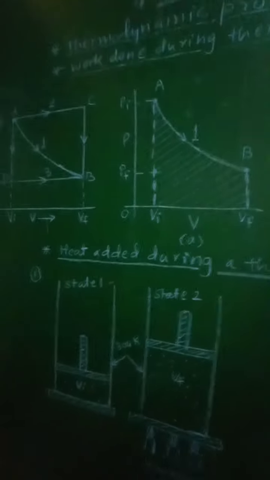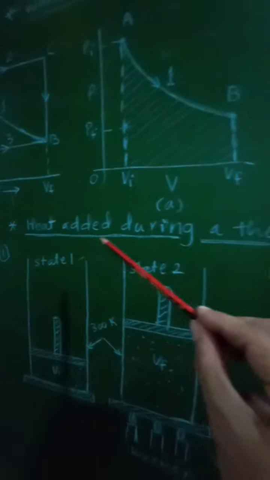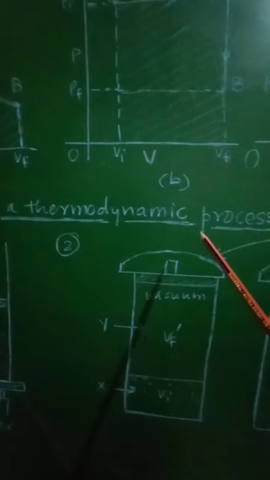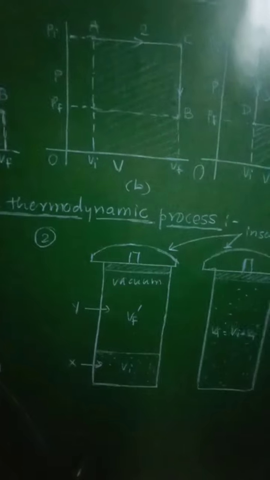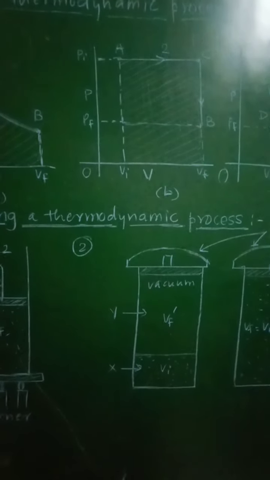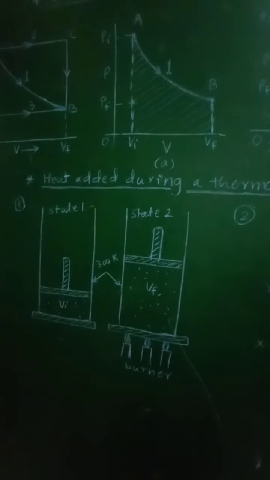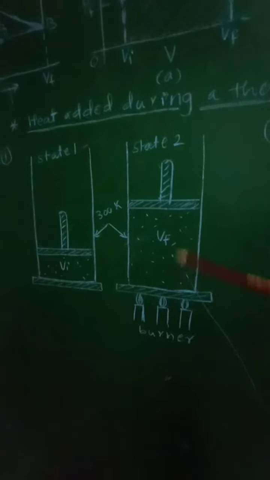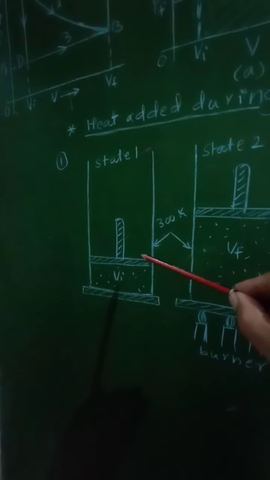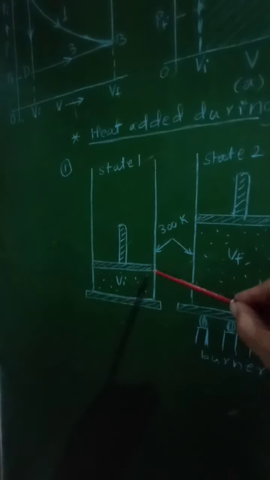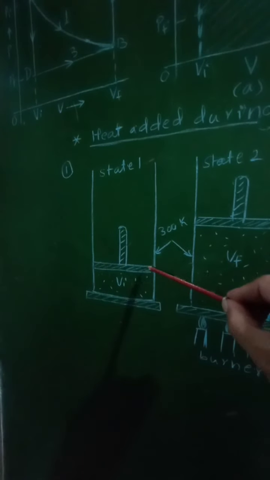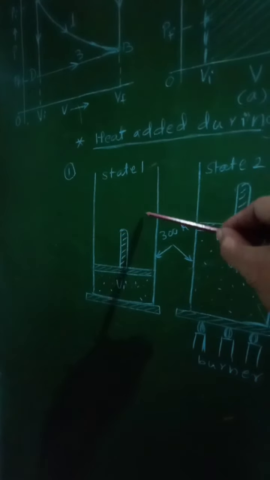And so now let us go for the next point, that will be the heat added during a thermodynamic process. Heat can also be added during a thermodynamic process, and therefore let us discuss the heat added during that process. Here again we will consider two cases. In the first case, a cylinder is filled with some amount of gas at some temperature. It will represent the state 1.